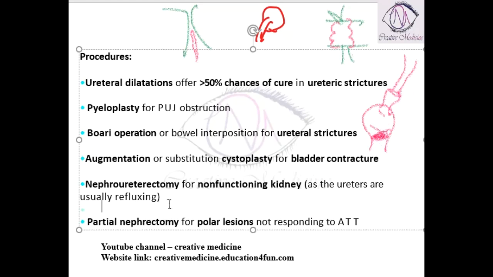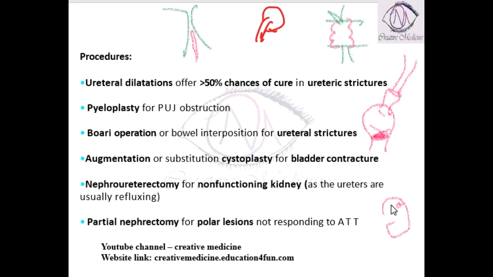Then if it is a non-functioning kidney, if the kidney is not functioning, then we do not need that kidney, right? Obviously we will have to do a nephroureterectomy if the kidney is not functioning. Second, if there are polar lesions, meaning the lesions are present only at a particular site, like here only the upper pole is involved, in such cases you can do a partial nephrectomy and remove this part of the kidney. Partial nephrectomy is done if the patient is not responding to anti-tubercular therapy.